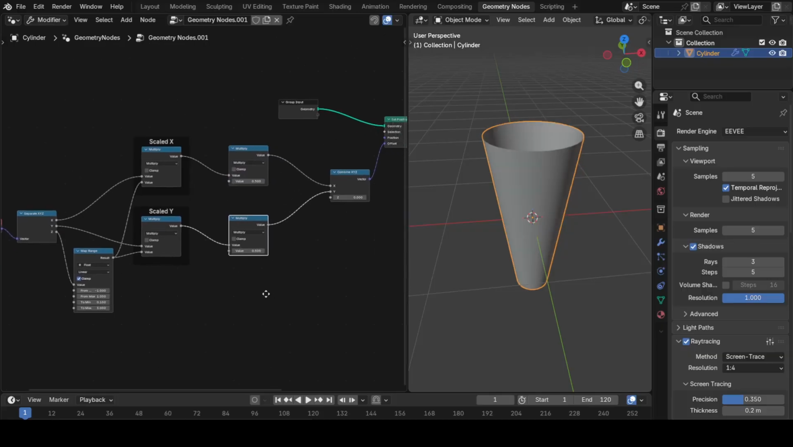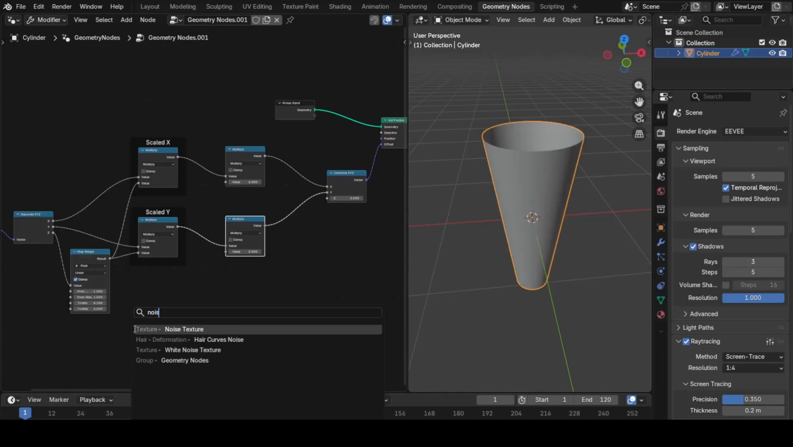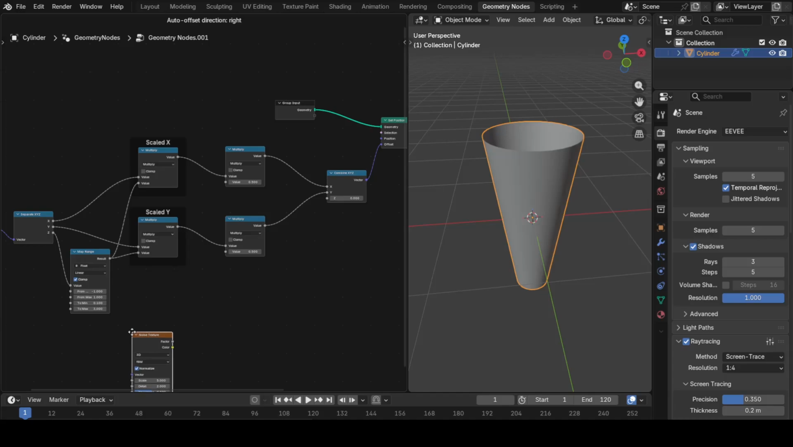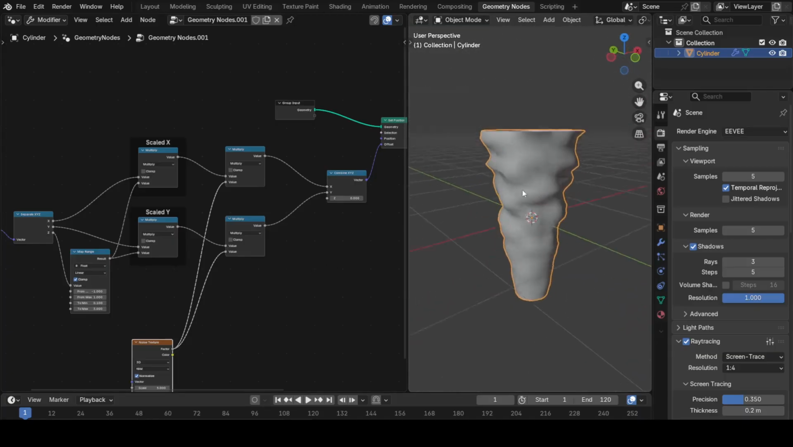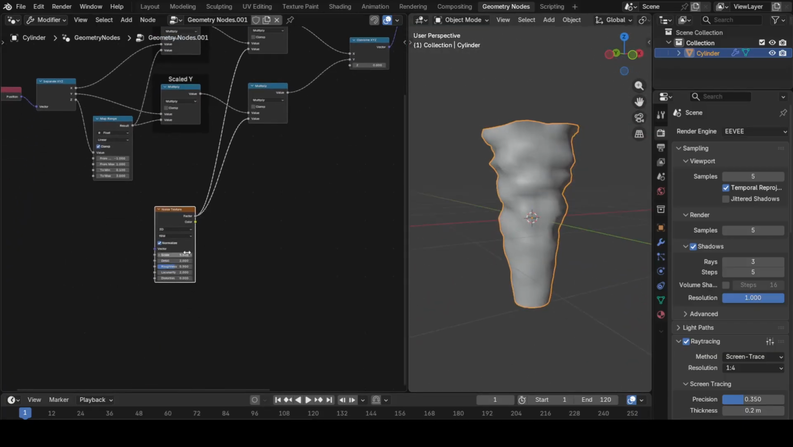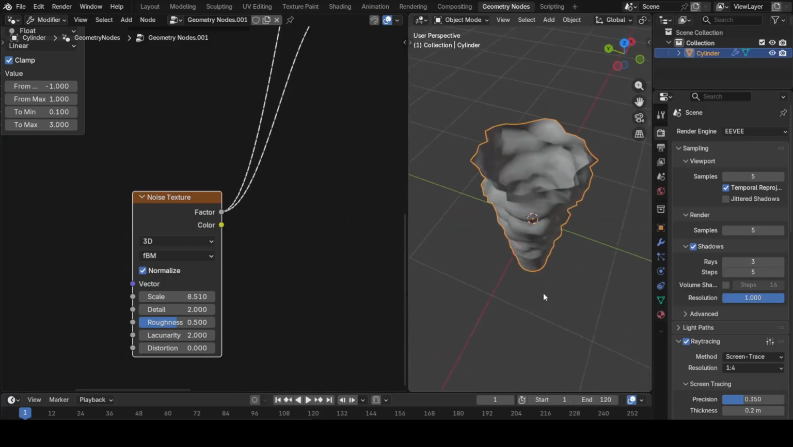And then I will include a noise texture. And its factor output will be connected to the multiplication nodes. So you can see now we have random radius or an uneven surface. And you can play around with these input values, scale, detail, roughness as per your requirement.